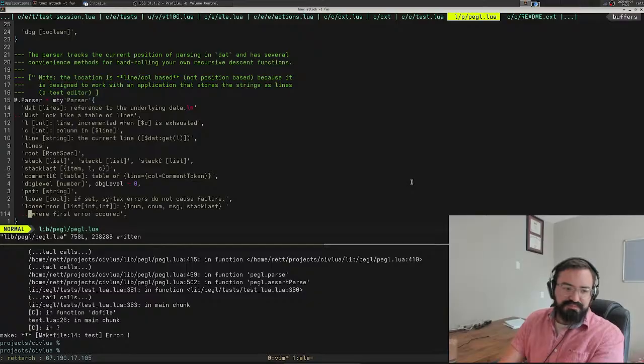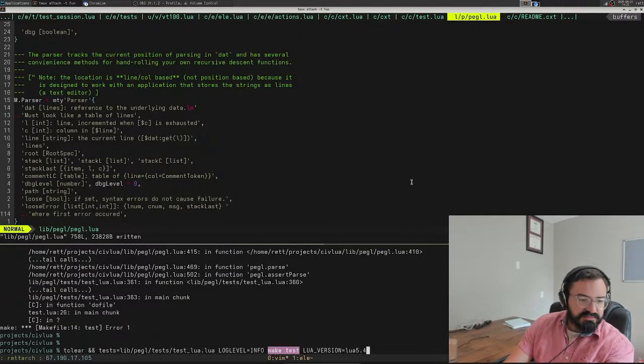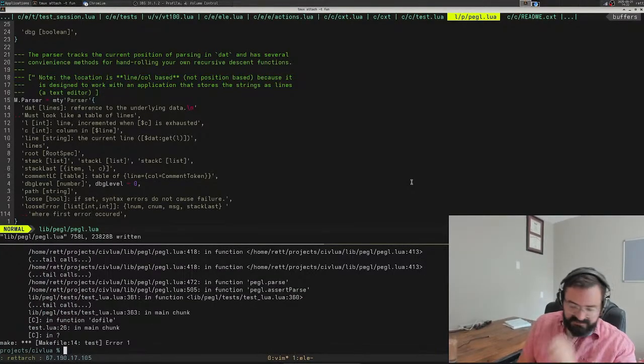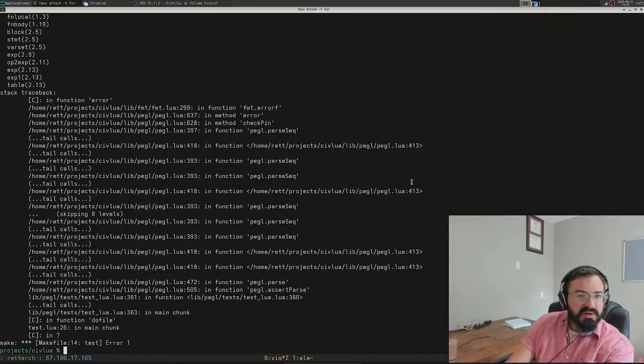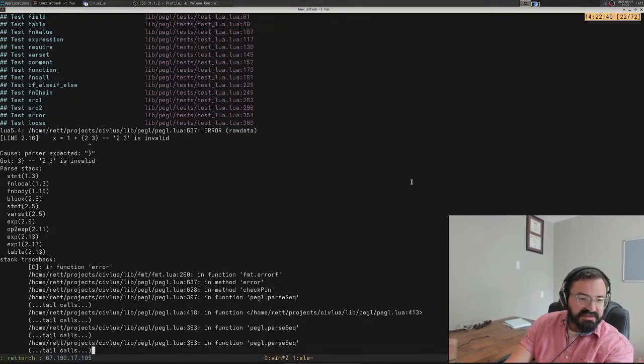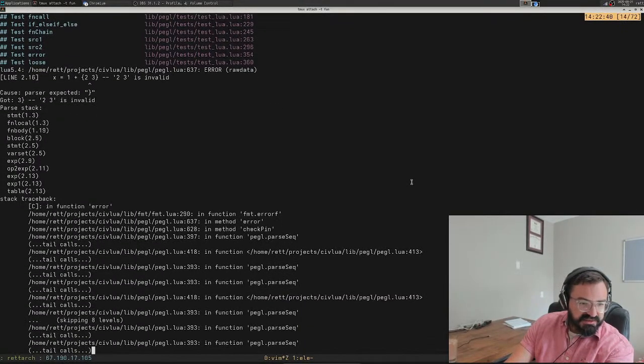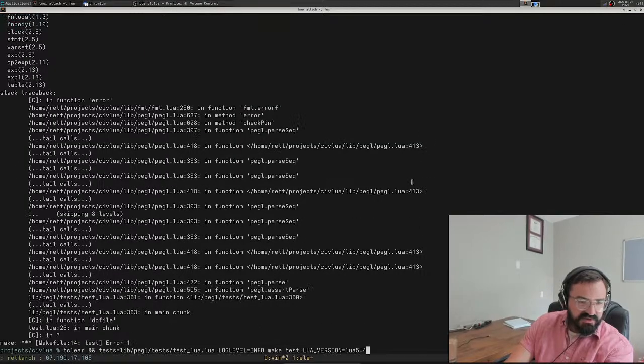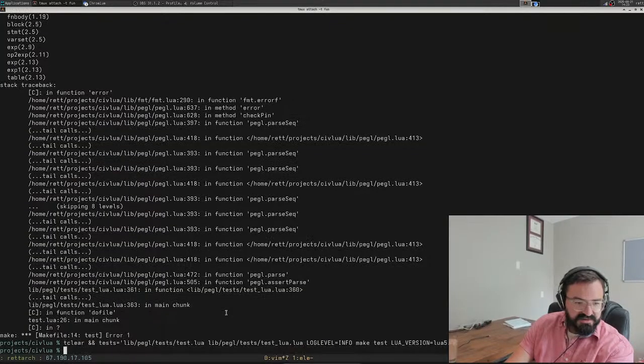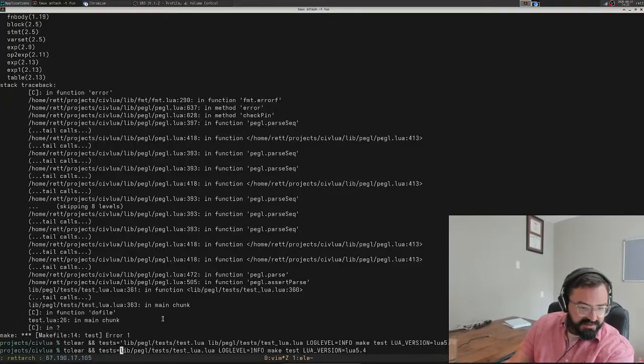Okay. So just adding those fields should not cause any tests to fail. Oh, well, that test fails because we haven't fixed it yet, which is fine. So basically what we're doing here is we're running our Peggle test Lua. I'm not actually sure that's the name of the path.